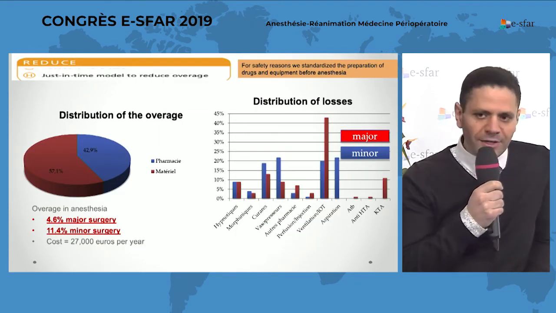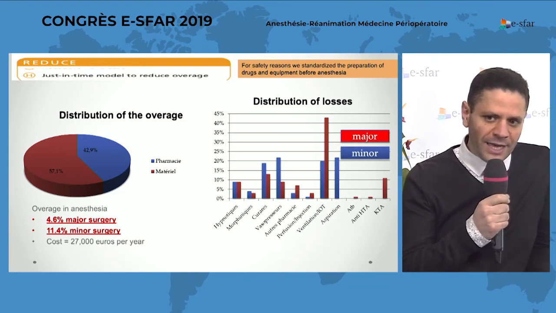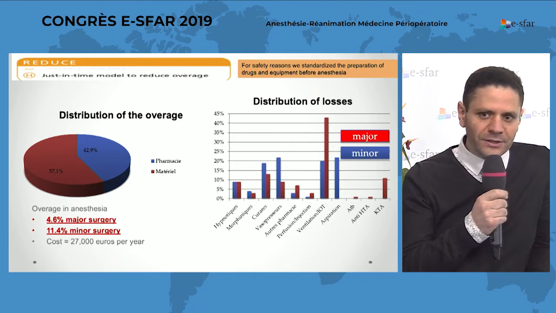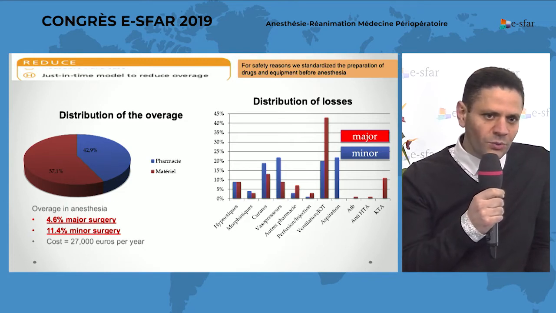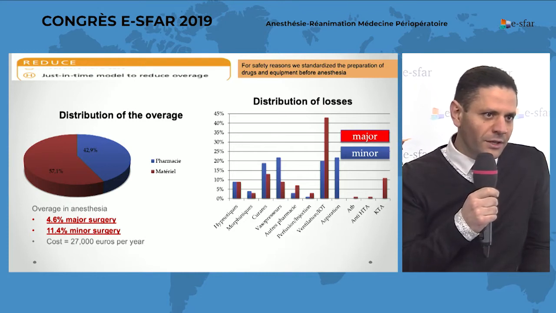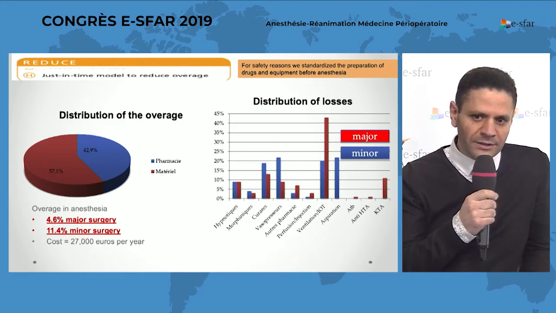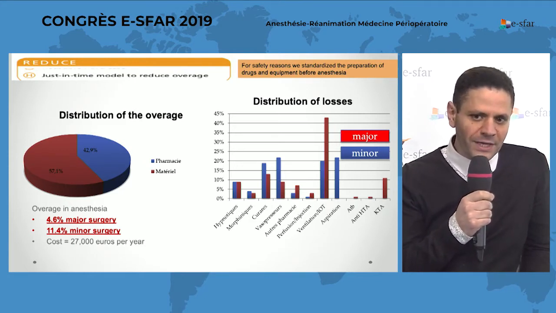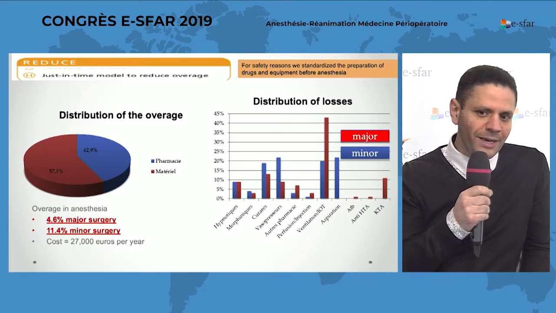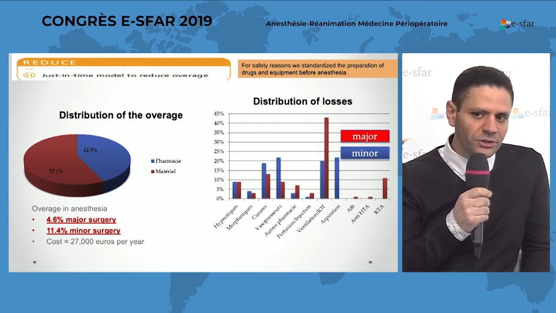And the last thing we did in our operating room is to reduce overage. What is overage? Overage is all the material we open, and finally we don't use it. We have estimated our overage in my hospital at about 11% for minor surgery and about 4.6% for major surgery.